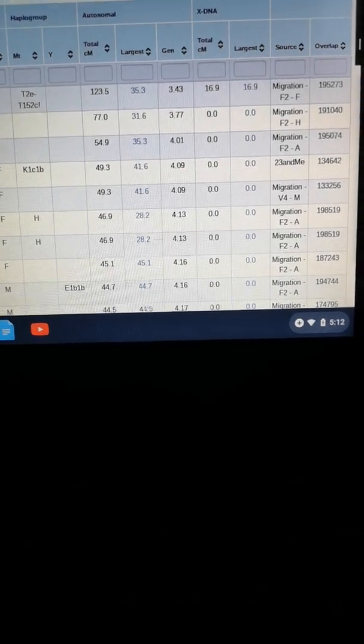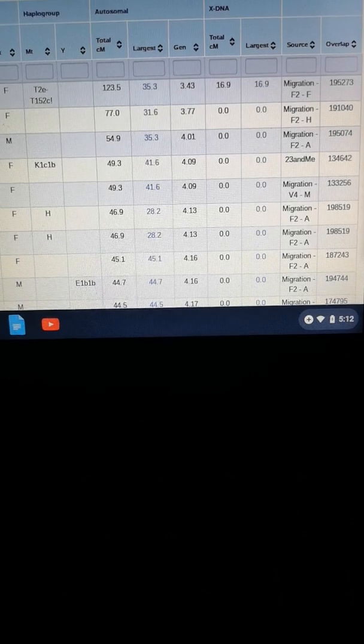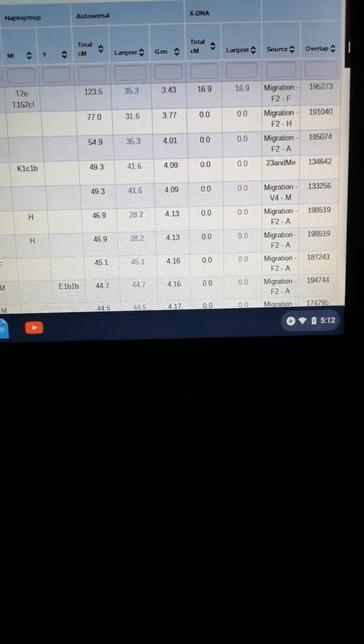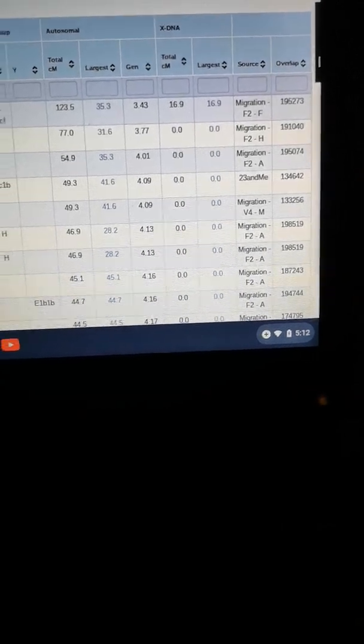Each one of these is from all of the DNA kits that have been sent in from all different sites like Heritage, 23andMe, all the different ones, MyHeritage. It'll basically show me more information than Ancestry could.